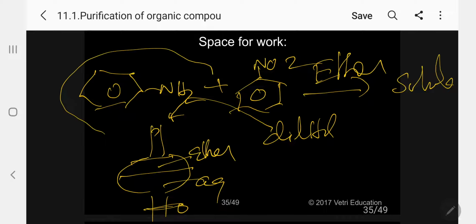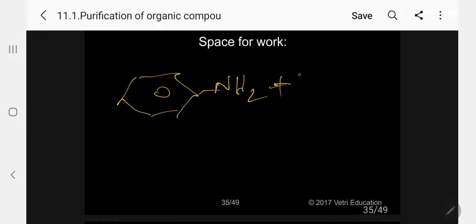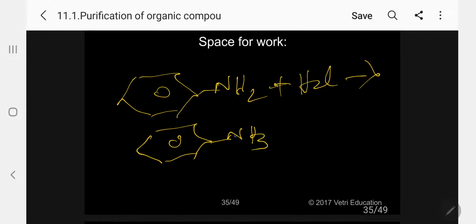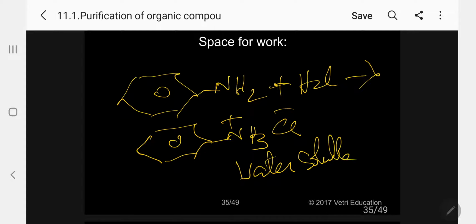What will happen when you shake now? The basic aromatic amine reacts with HCl to form the corresponding ammonium salt. Let me explain, kindly follow. This is aniline, treated with HCl. What is formed is the corresponding anilinium chloride, C6H5NH3+ Cl-. This is a salt, and the salt is water soluble. So from the organic layer, it will come to the aqueous layer.